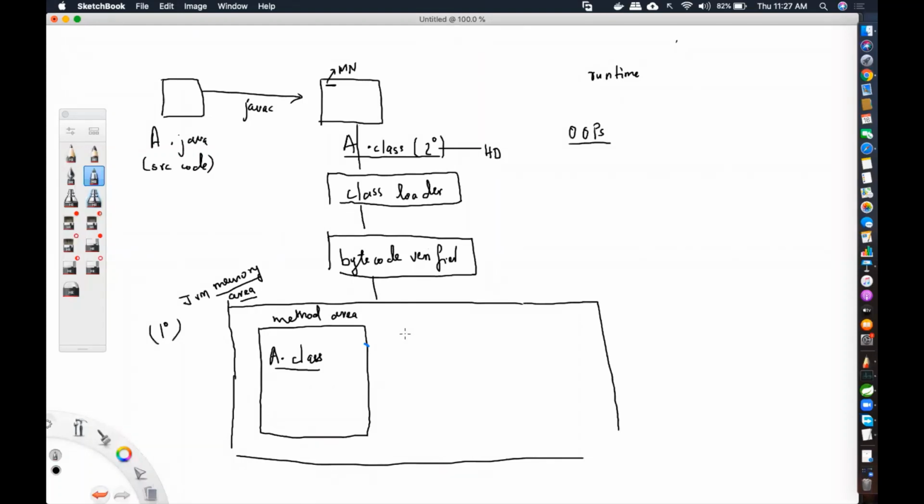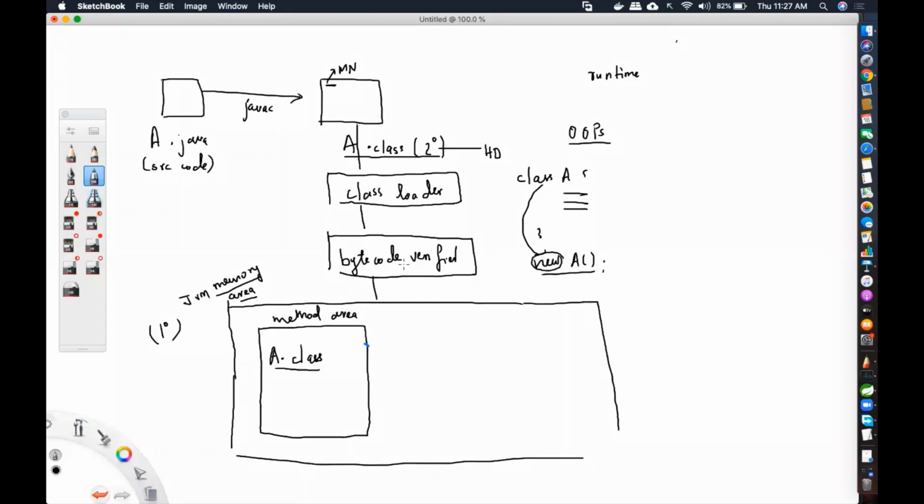Just notice, if I'm writing A, this is class A, and inside that, whatever code you want, you can write Java code. And of this particular class, I need to create an object. So using the new keyword followed by a constructor, I'm going to get an object. When I write new, I'm telling it I need to allocate memory.